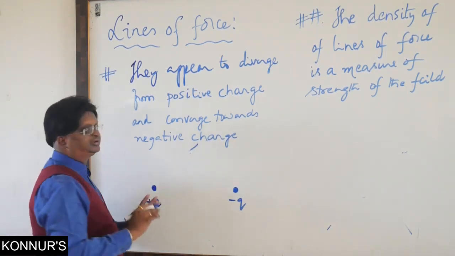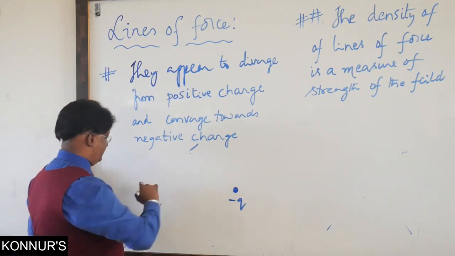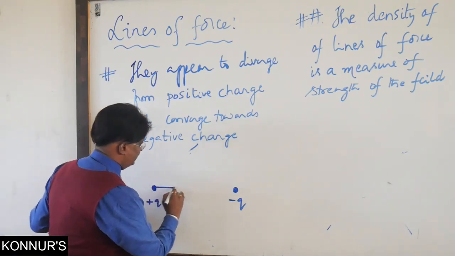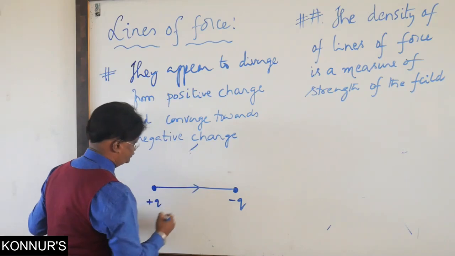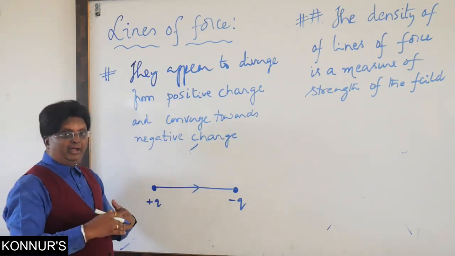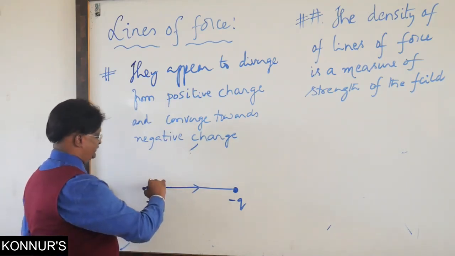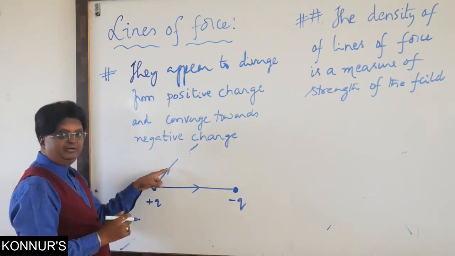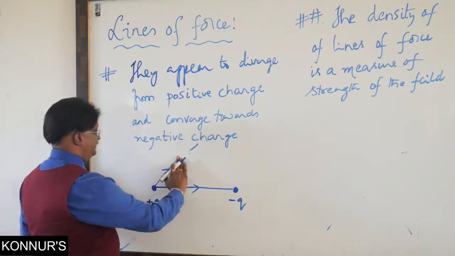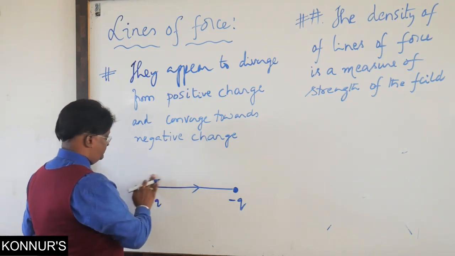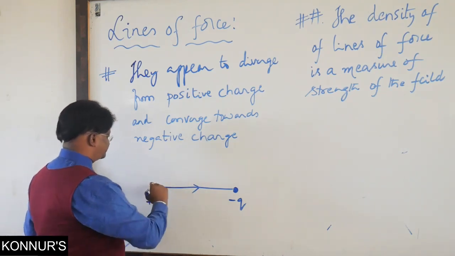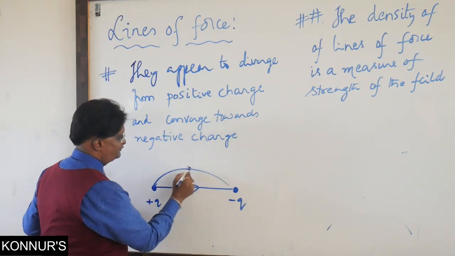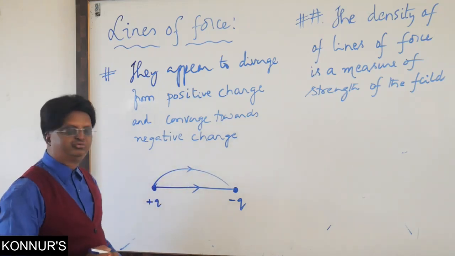There will be distortion of lines of force. As a result, one line of course goes directly from plus Q to minus Q, we show. The other rays... See, earlier there was a line of force like this, but this line of force now gets modified. It will have a bending. So this part should be there. So this is the field line that we get, the line of force we get.